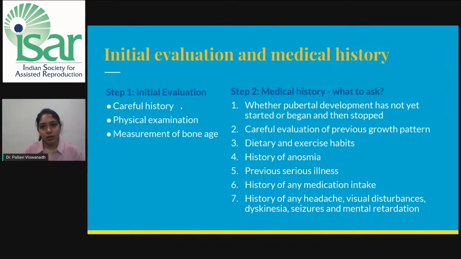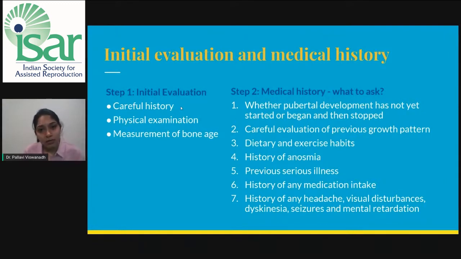Initial evaluation and medical history. The first step is initial evaluation, in which we take a careful history, a thorough physical examination, and measurement of the bone age. Step 2, medical history. What exactly should we ask the patient, the child, and the parents? Whether pubertal development has not yet started or it has begun and then stopped.